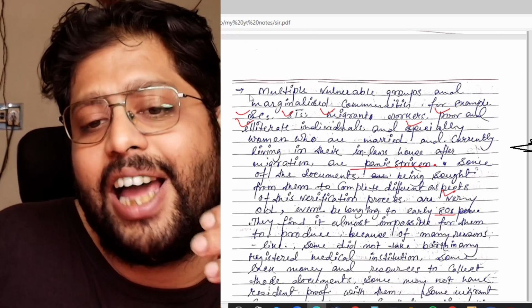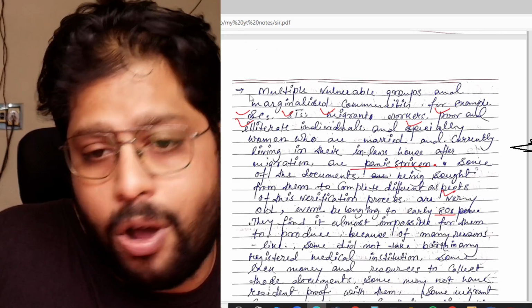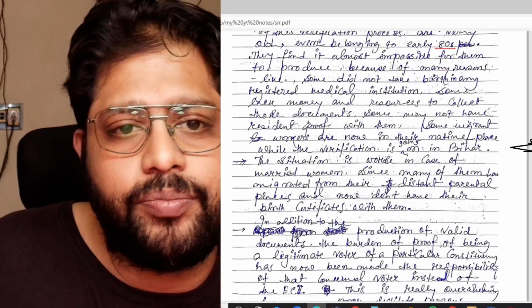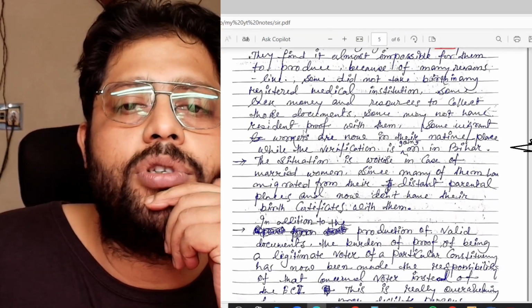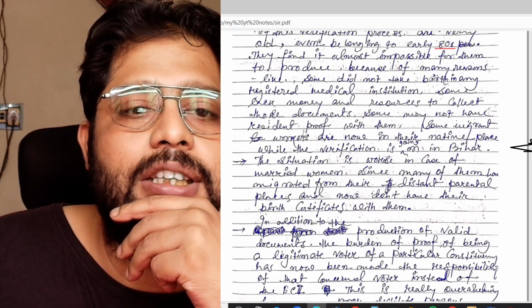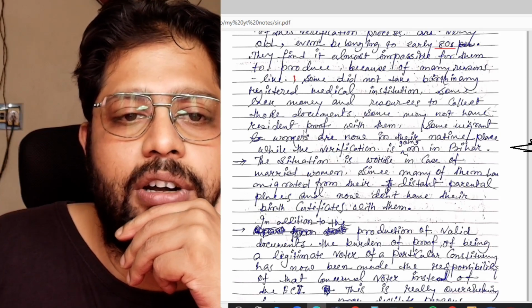Okay, so I don't know exactly how they would finally be able to show those documents. I don't know, but let's see what is going to happen. They find it almost impossible to produce them for many reasons, like some did not take birth in a registered medical institution. Okay, this is one reason.